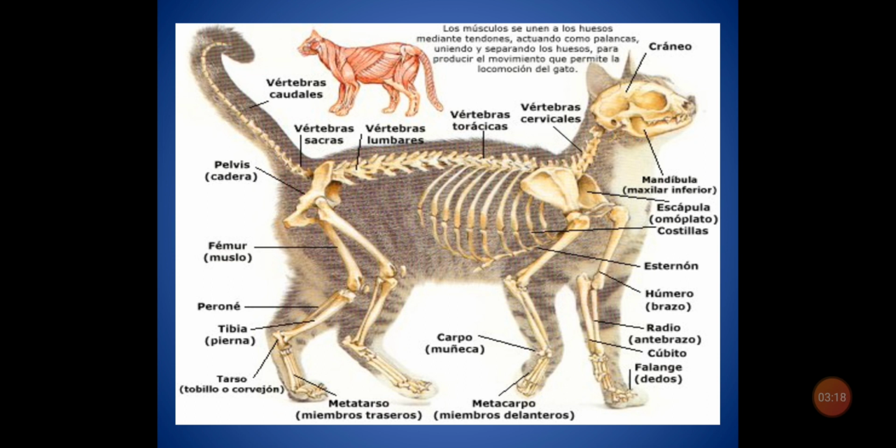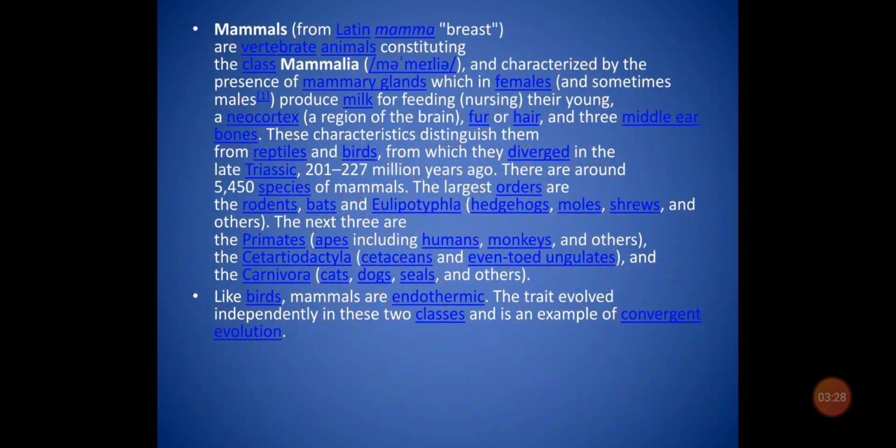The next characteristic that we see in all mammals is a complex brain with convolutions. When we look at the mammal brain, it's pretty unique. Convolutions are folds. You see all these folds, it kind of looks like spaghetti. When you look at the brain of a fish or a reptile or amphibian and even a bird, this part of the brain called the cerebrum is actually smooth. It doesn't have all these folds.